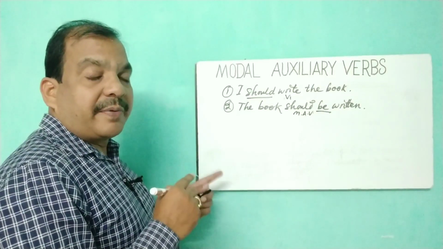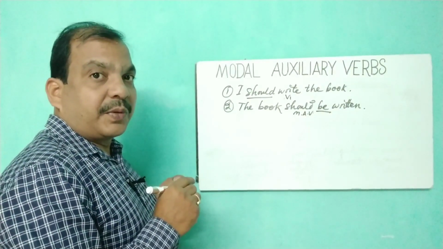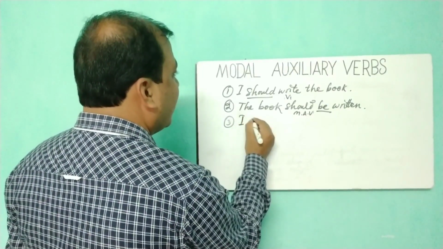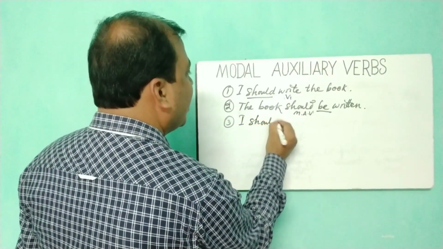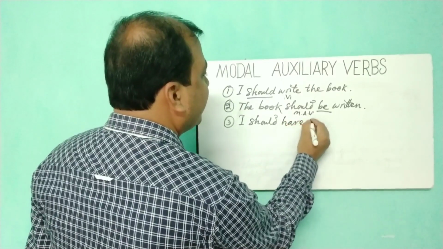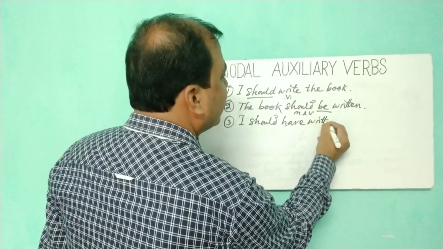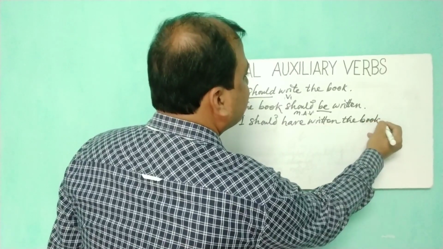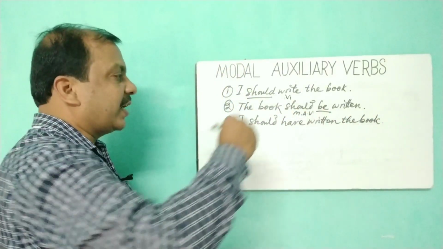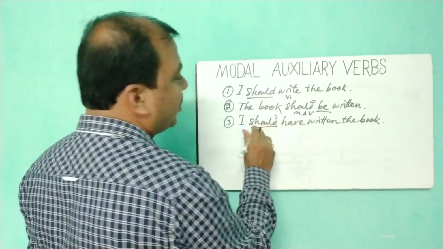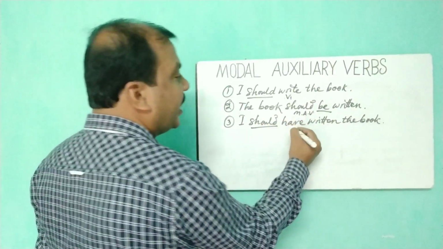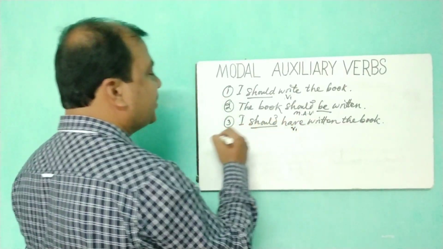And sometimes, while referring to the past time, we may write, I should have written the book. Again, you see the modal auxiliary verb is should, and after should we used have, the first form of the verb V1.